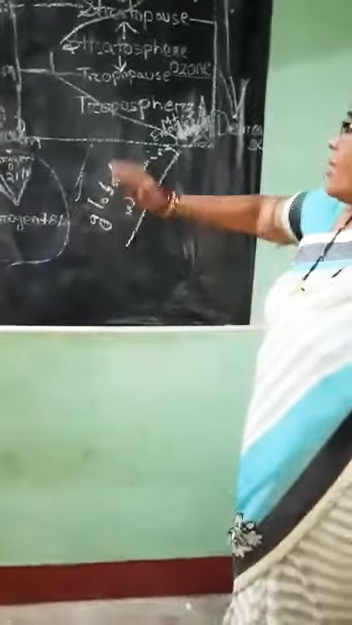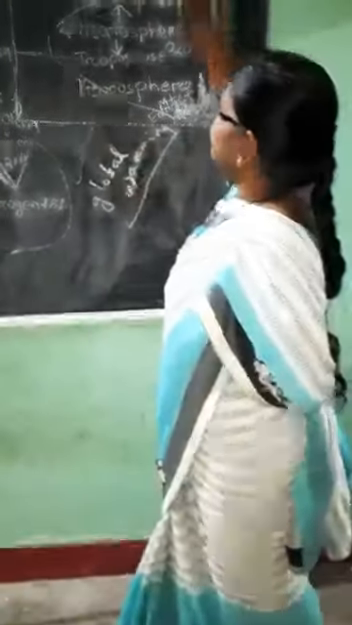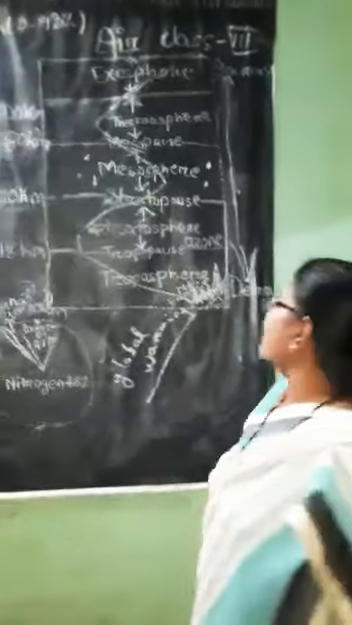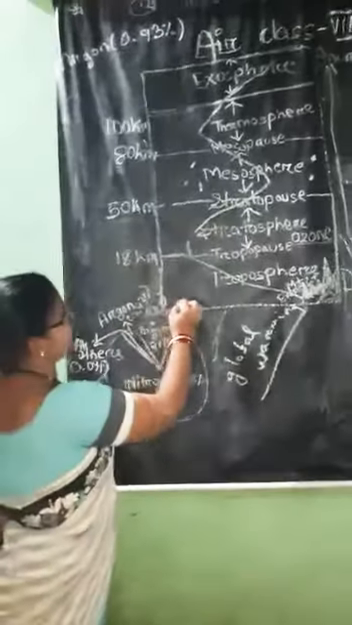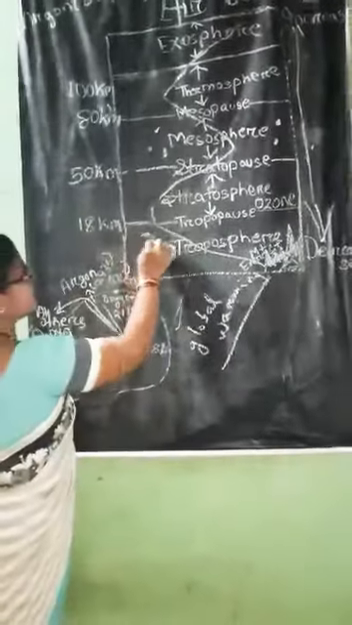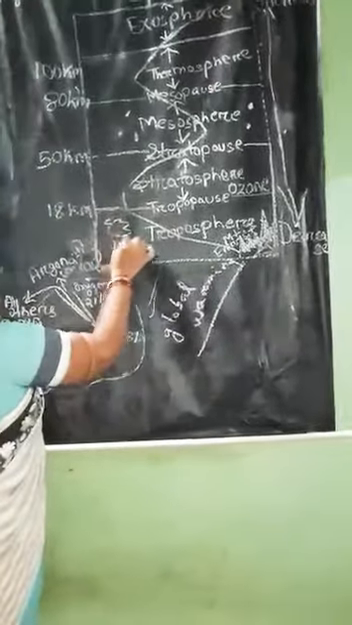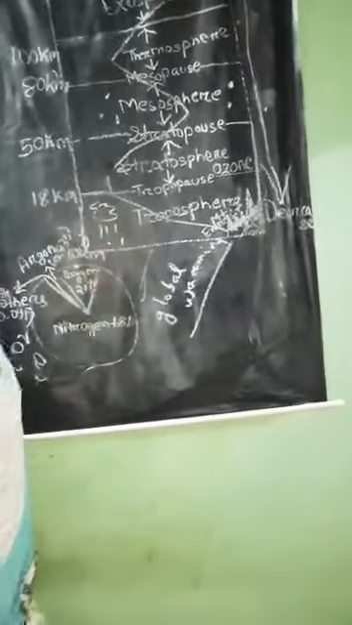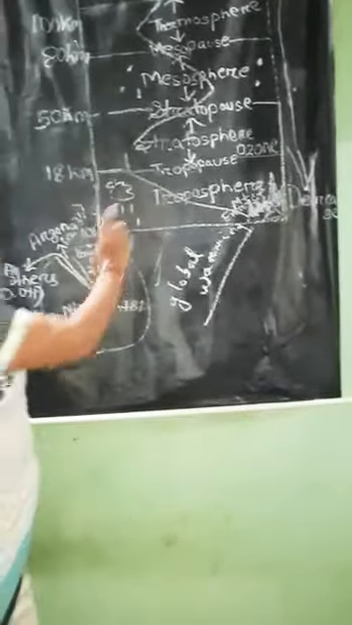Okay, now we'll discuss the layers of the atmosphere. The bottom layer of the atmosphere is the troposphere. The bottom layer of atmosphere is troposphere. This is very important. Why? Because all sorts of weather phenomena take place here.